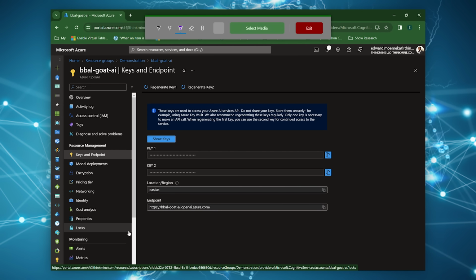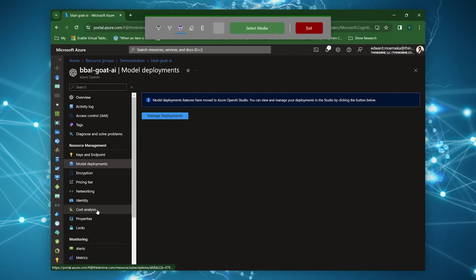Now we have our key manager. So this is one of the things that you are going to need moving forward. Basically, the endpoint is used from an API perspective to say where you're going to connect to, and the key is passed in when you're actually trying to authenticate against this resource from code.